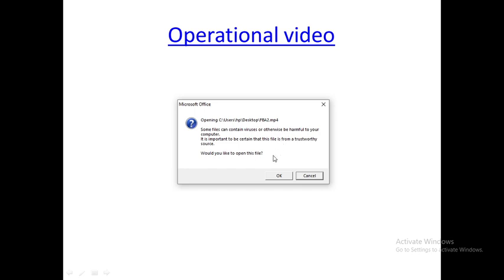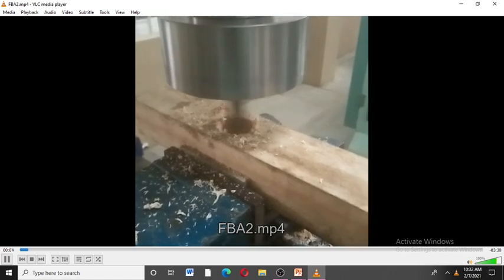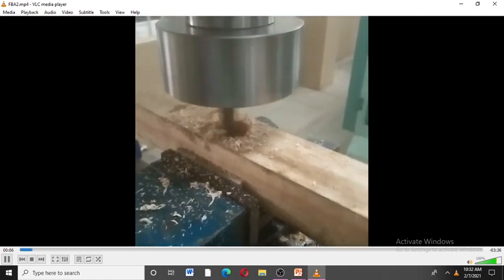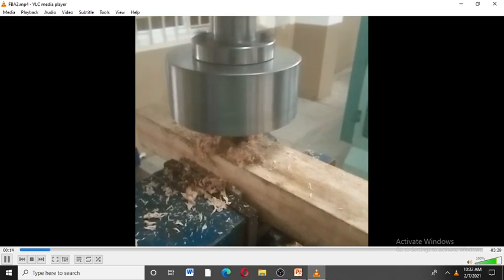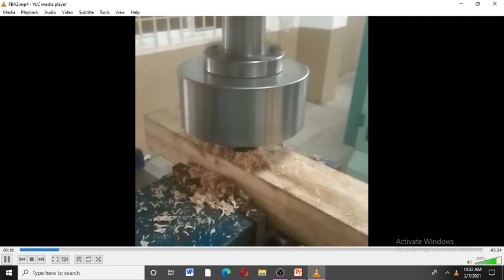I have explained it, and you can see the video for understanding the process. In the video, first we are replacing the wood part for producing the boring operation. Initially, we drilled the hole with the aid of a drill bit on that wooden piece. After that, we enlarge that hole with the aid of our invented boring bar. Likewise, we get the enlarged hole from the drilled hole. This is the operation carried out by our toolbar.